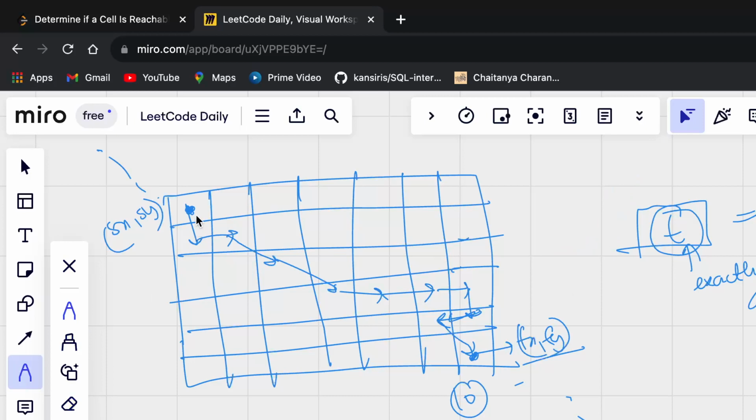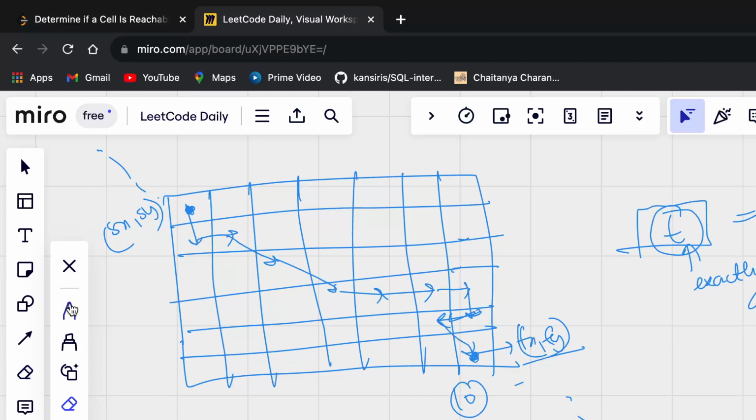So if I try brute force, that I explore all 8 directions of this cell, and from among those 8 directions, I keep moving and try to reach this particular cell, it will take a lot of time complexity, and it will become a very complex solution as well. So that's not a feasible thing to do.